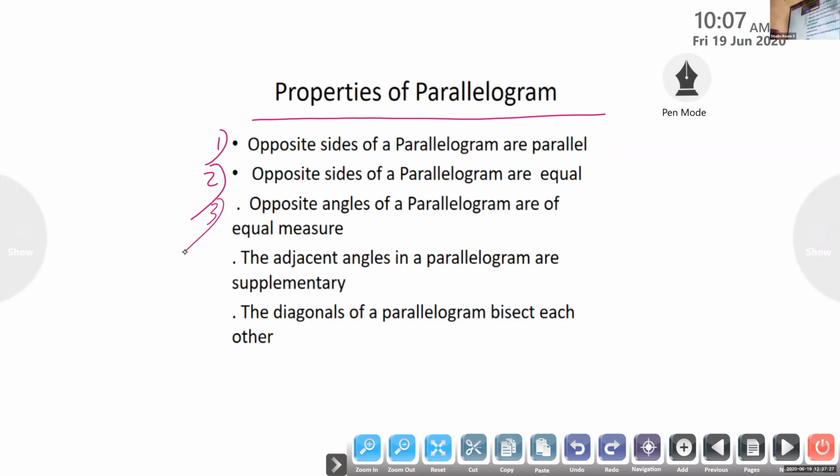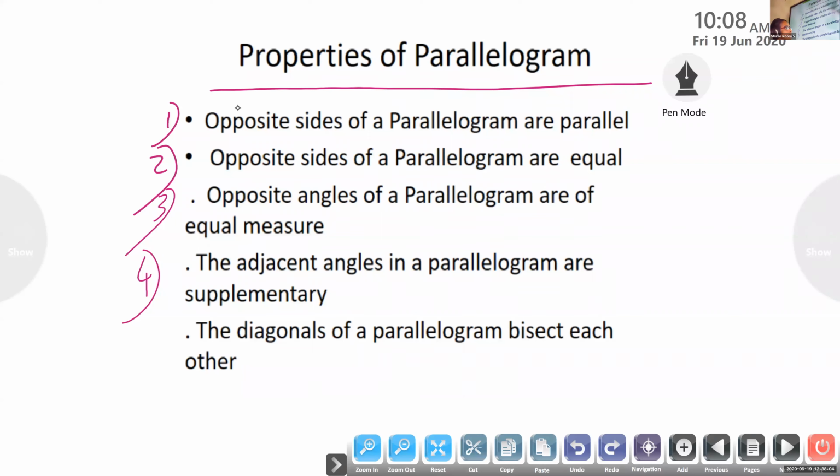Third one, opposite angles of a parallelogram are also equal. Very, very important property. Fourth one is adjacent angles of a parallelogram are supplementary.